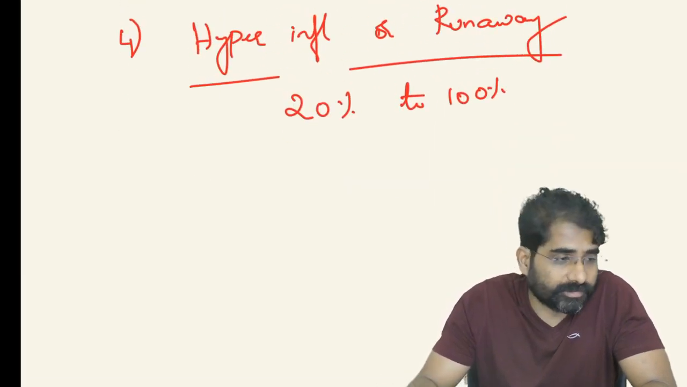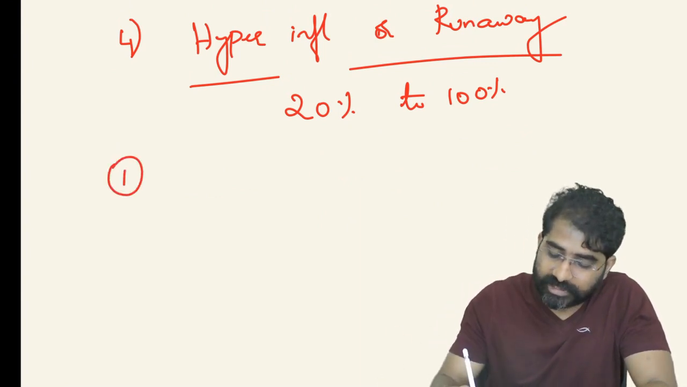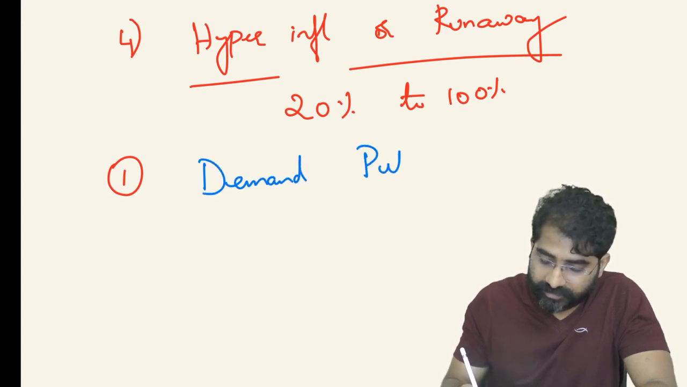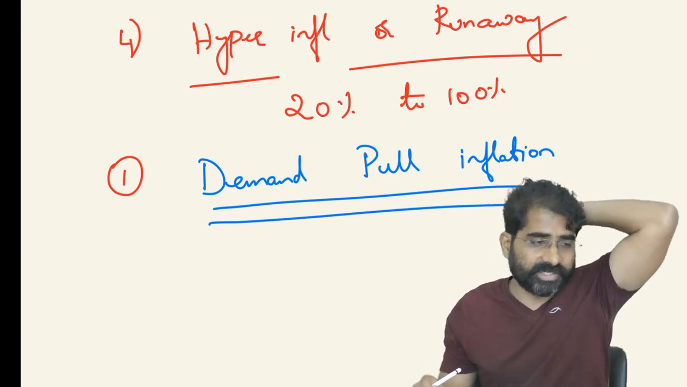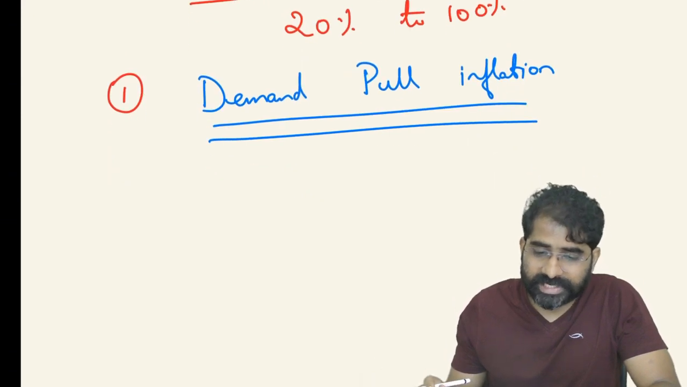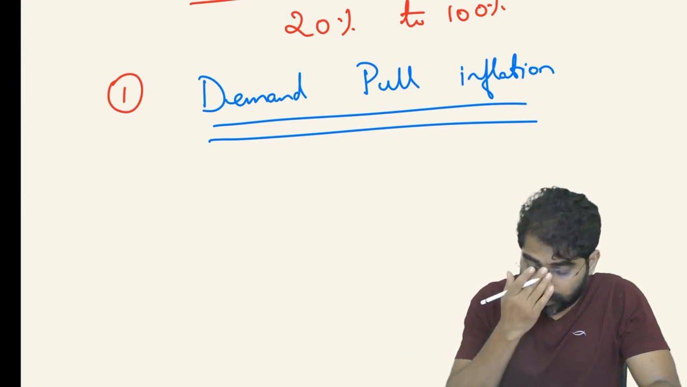Then we have different inflation based on causes. One is the demand pull inflation. Demand pull inflation means inflation is mainly because of demand, higher demand for goods and services over the available supply.